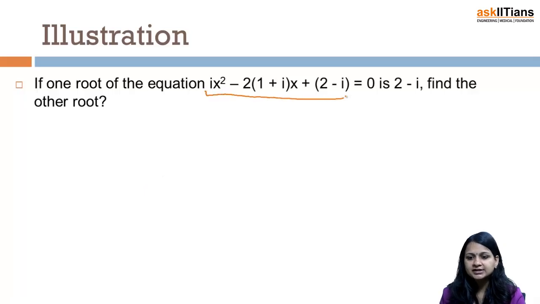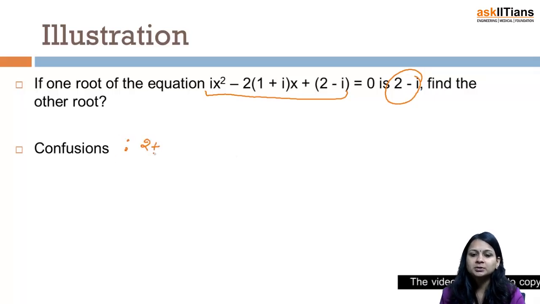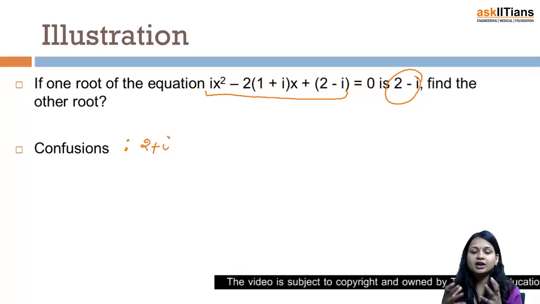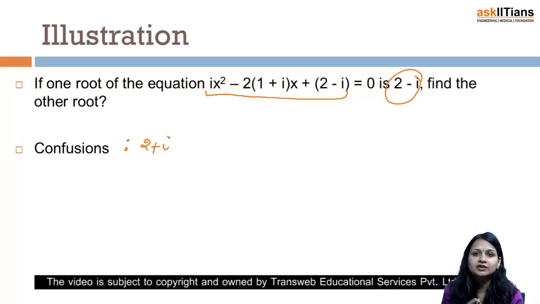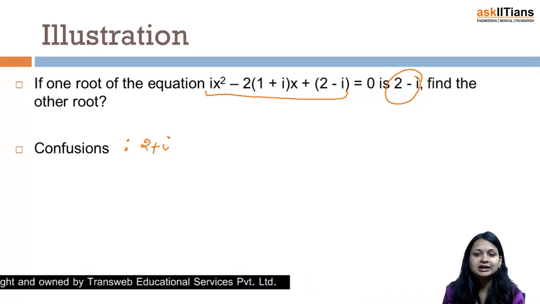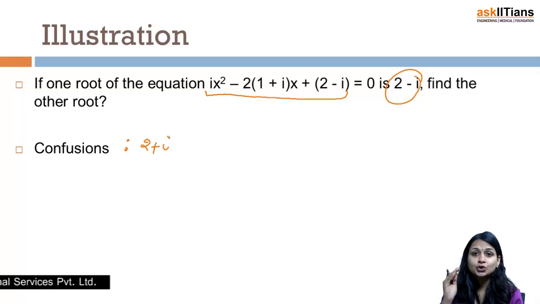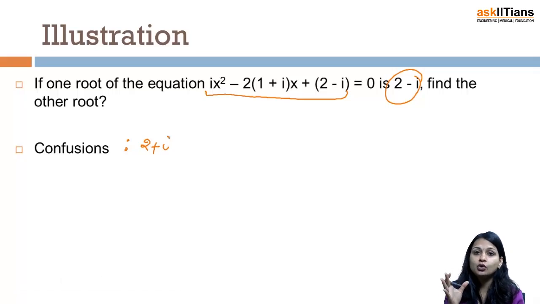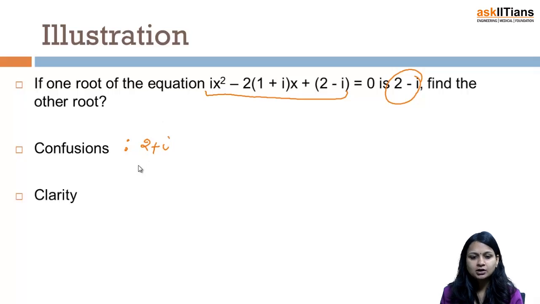If one root of this equation is 2 minus iota, find the other root. So there is a lot of confusion in this question. What do students think? Students say that it would be 2 plus iota, because generally we are always in a hurry. We want to give answers very fast, and definitely it will be in the options also, because question setters are very clever. They know where you go wrong. So they will say that it is 2 plus iota.